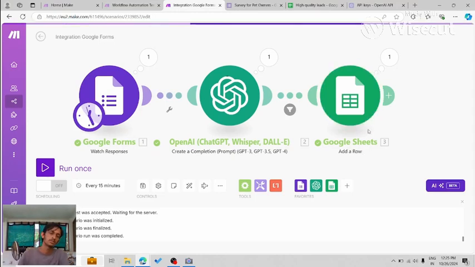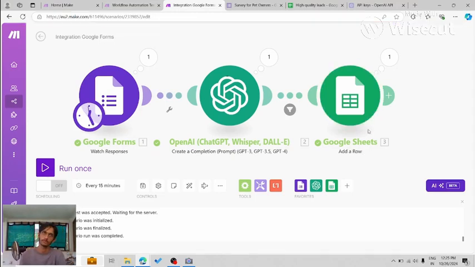Alright, so I filled out both the forms, and now we are at our scenario. We can do two things now. We can use this nice little scheduling button, which will make our scenario run every 15 minutes. So every 15 minutes it will check if there is a form response or not. But we are not going to do that because I don't want to wait 15 minutes for the scenario to run. I'm going to click this run once button, which will run the scenario right now. So let me do that.